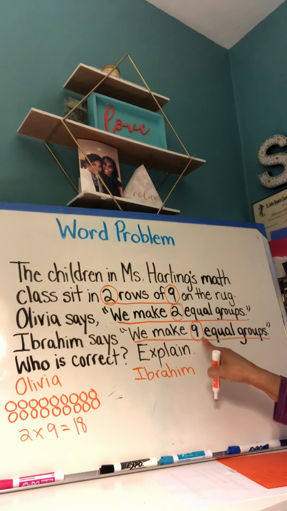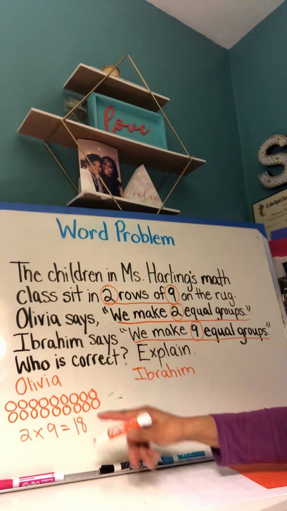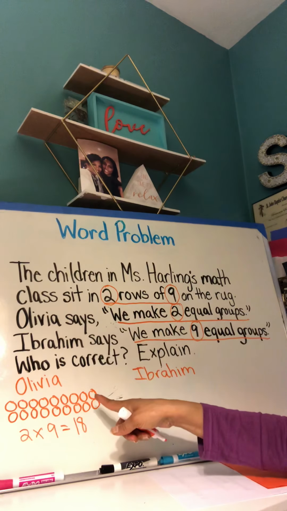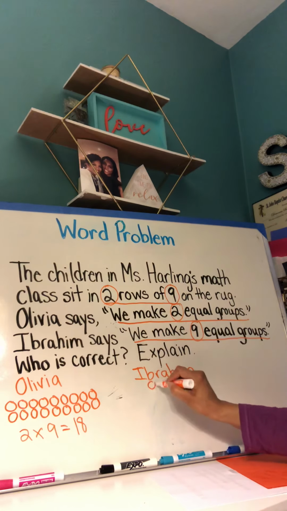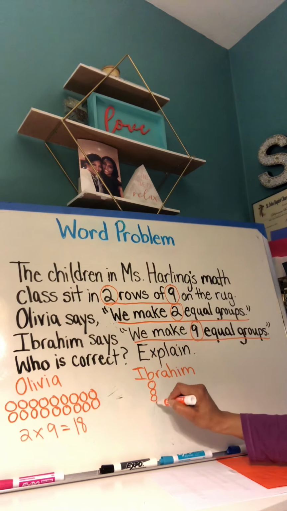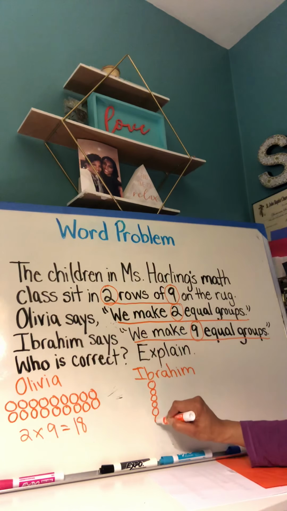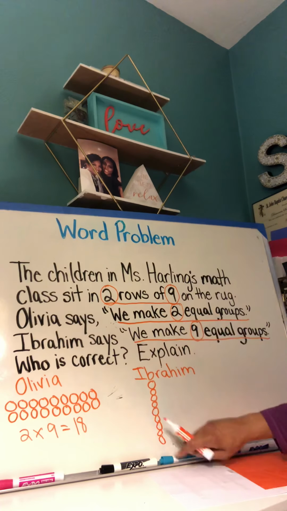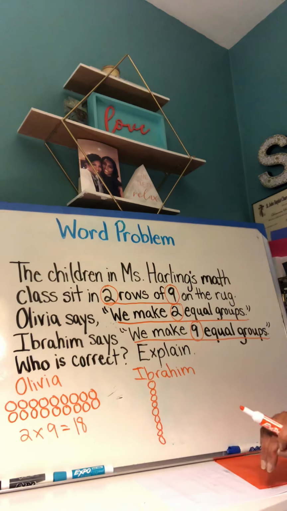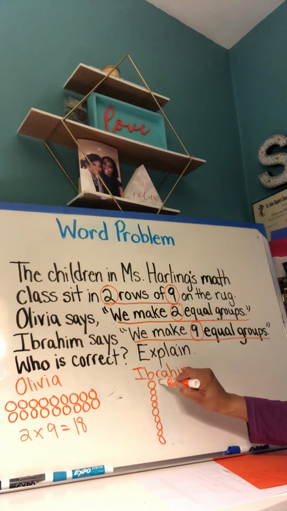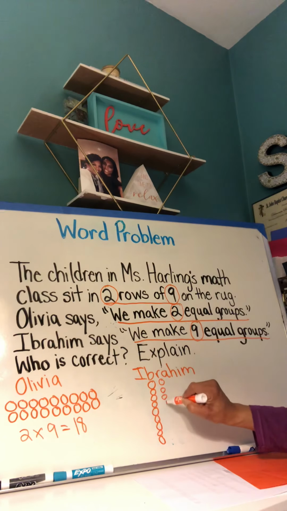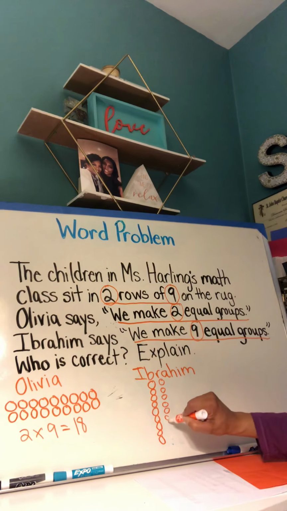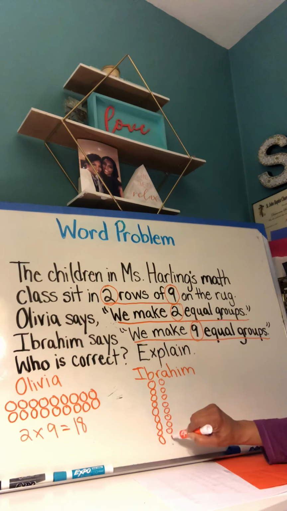And we're going to make 9 equal groups. So we'll make 9 rows of 2 because we're going to turn it. So 1, 2, 3, 4, 5, 6, 7, 8, 9. Let me move my markers so you guys can see that. And then we're going to do it again. 1, 2, 3, 4, 5, 6, 7, 8, 9.